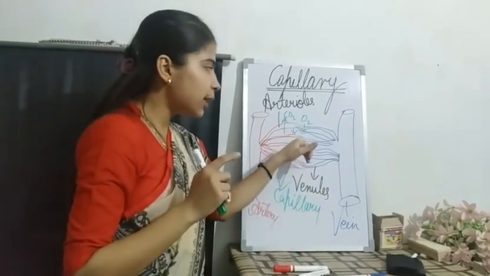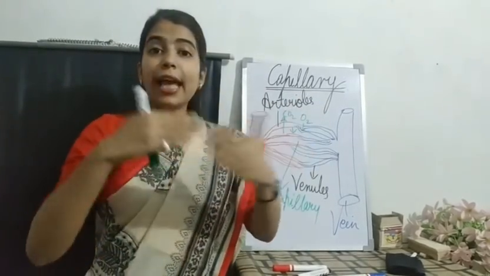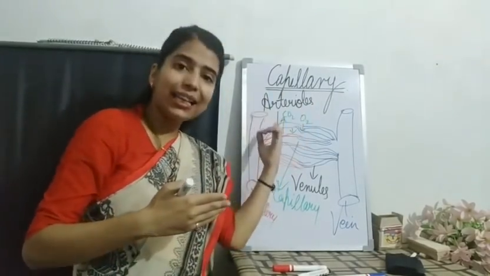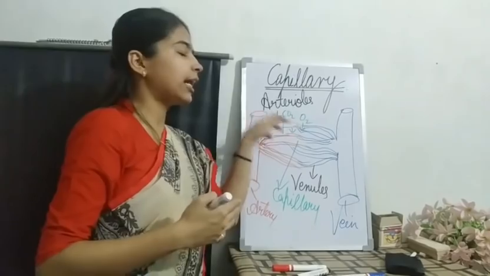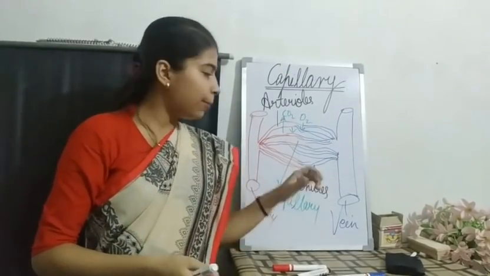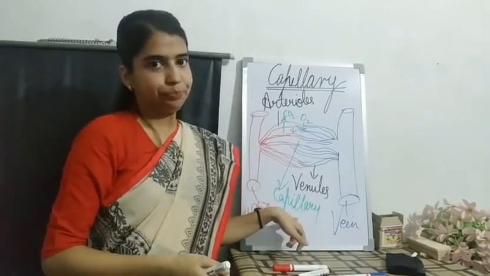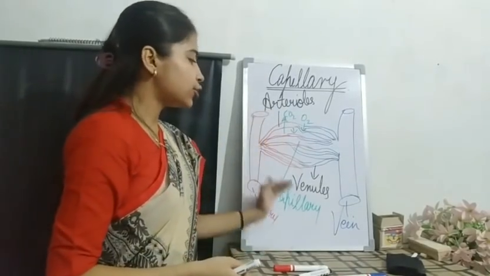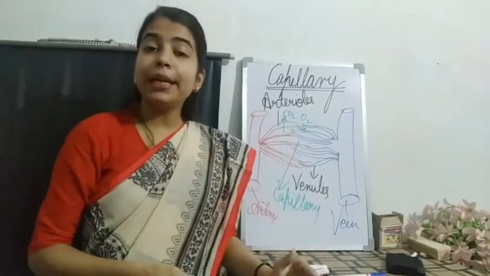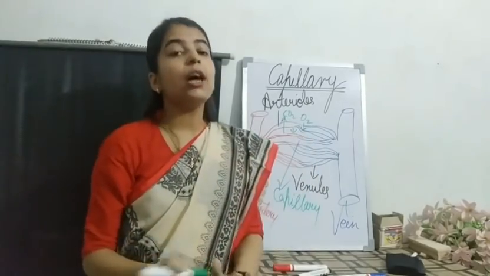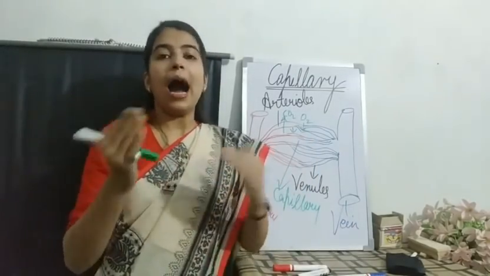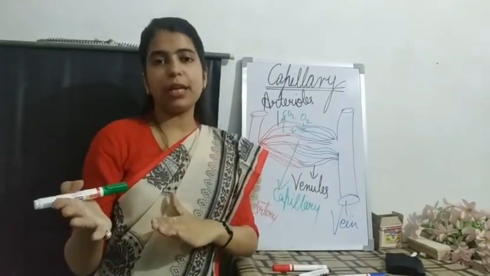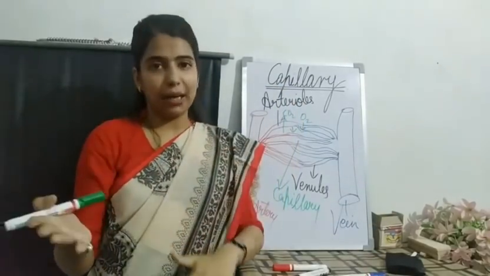They are the thinnest blood vessels, so they will easily exchange. The exchange of the nutrients and the gases, that is oxygen and carbon dioxide, will be done by the capillary. So the function of a capillary is simply that it allows the diffusion of nutrients and other waste products, including oxygen and carbon dioxide.